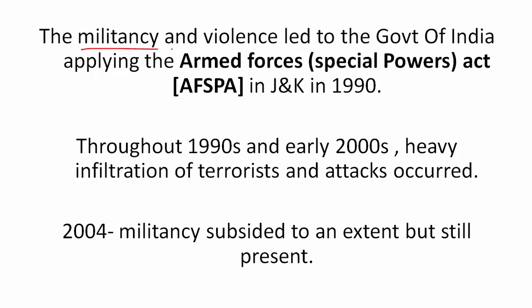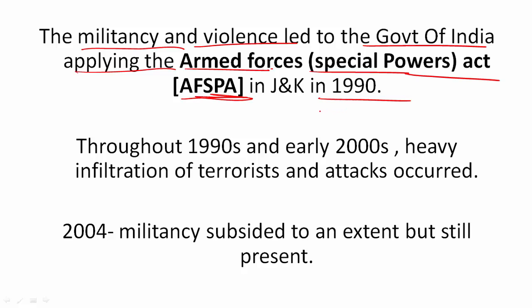The militancy that started in the late 80s and the violence led to the Government of India applying the Armed Forces Special Powers Act, or the AFSPA, in 1990. So AFSPA gives some special powers to the army and the police. They have powers like arresting anyone without a warrant. Anyone who is seen doing a suspicious activity can be shot upon by the armed forces after giving a warning, and you do not need to arrest him or carry out any investigation. This AFSPA was necessary because of the large scale violence that was going on.